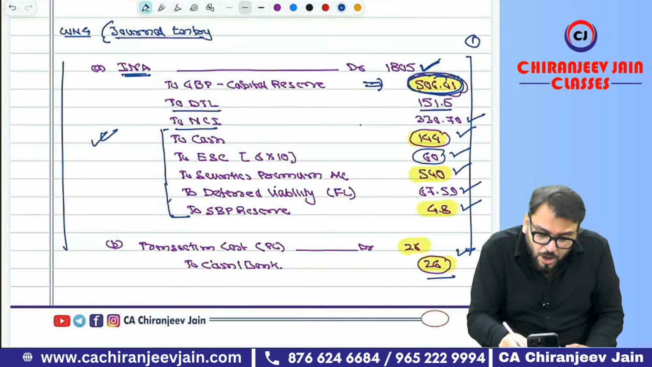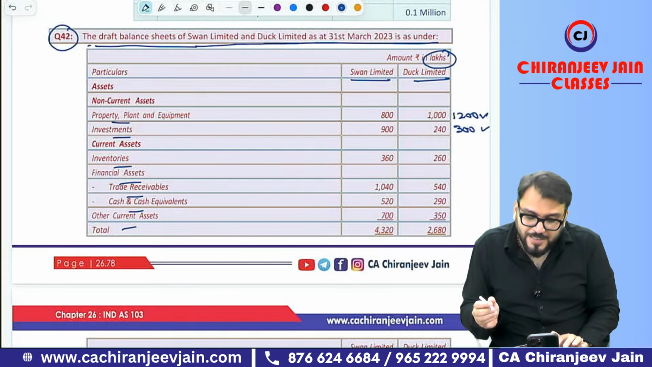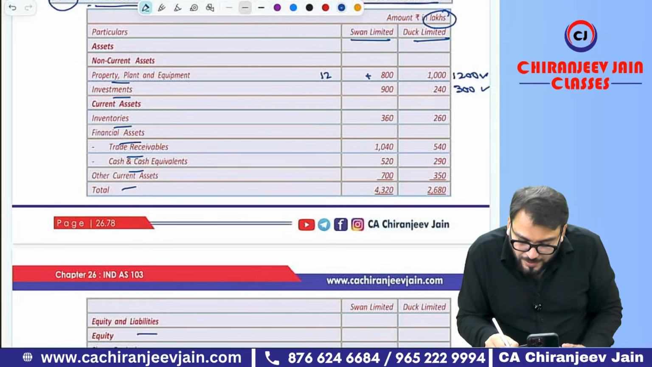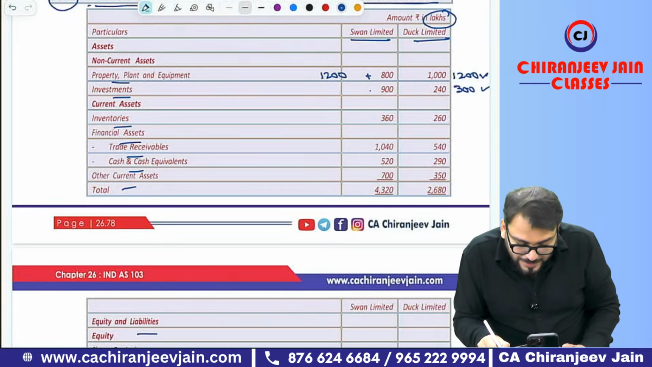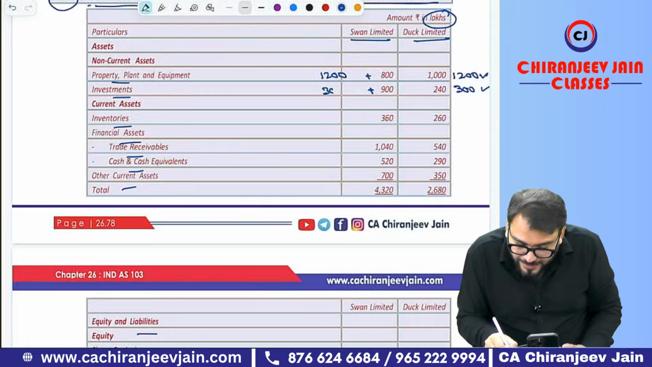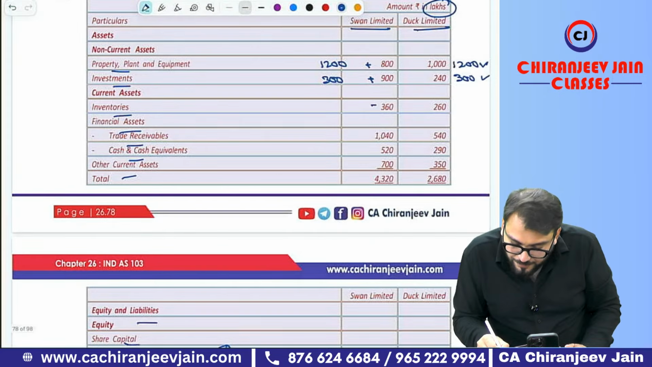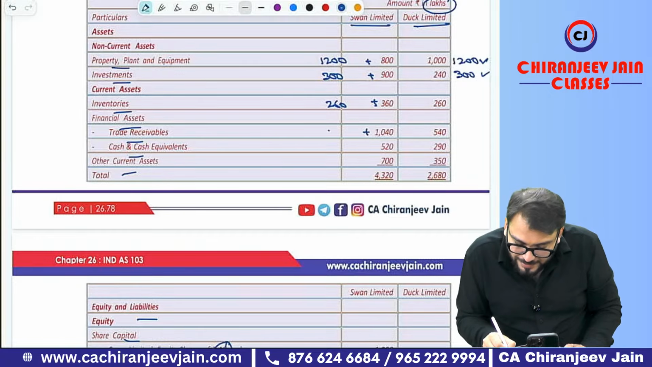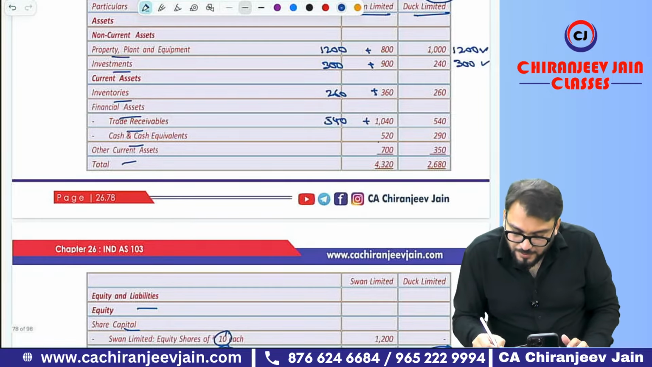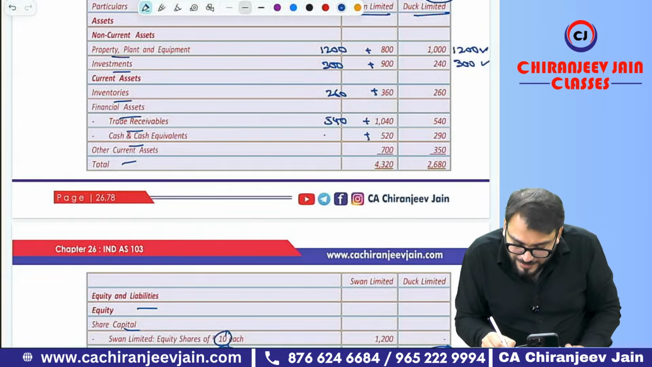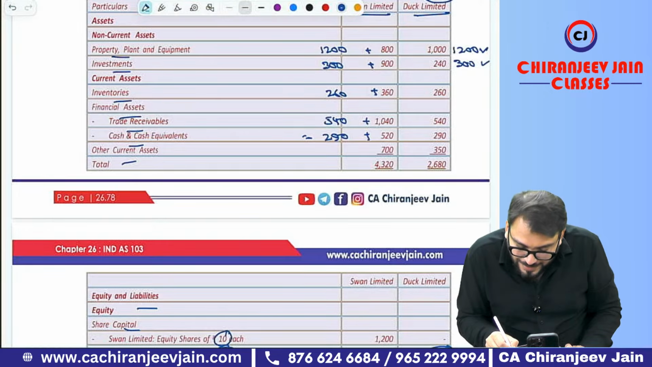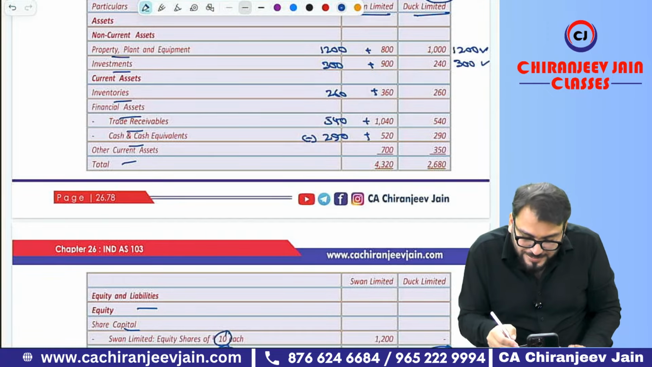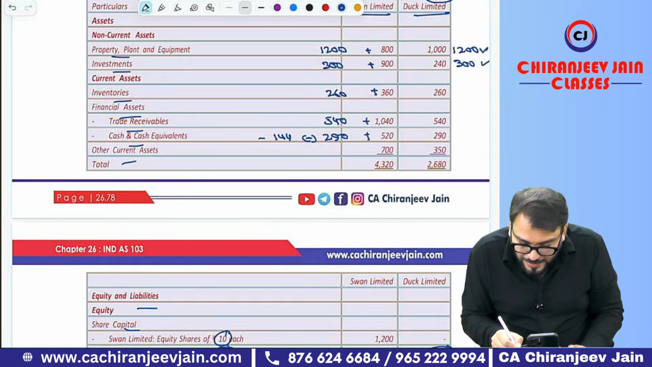Means you need to incorporate it in this balance sheet. What will happen? Can you say PP increased by 1200? Can you say investment increased by 300? Correct. Inventory increased by 260. Correct. Trade receivable increased by 540. Then cash and cash equivalent increased by 290. But minus means minus. How much minus? There is one cash payment. How much cash payment? I think 144.